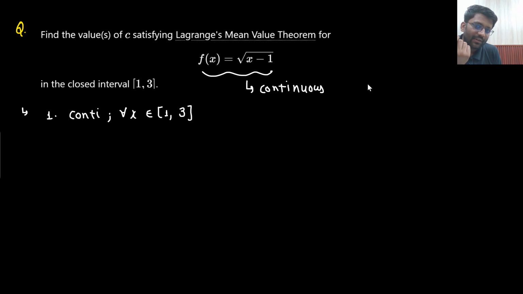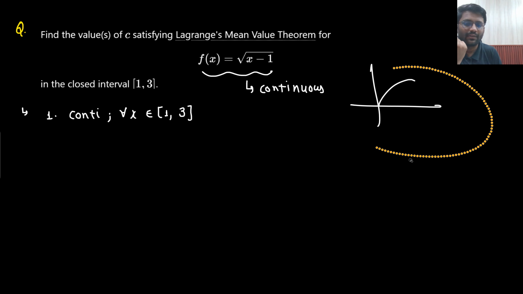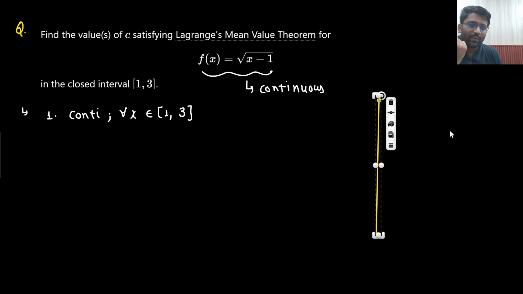Do you know the graph of under root x? Yes, sir. This is the graph of under root x. This is under root x minus 1. That's it, nothing else. At x equals 1, it will give the value 0, so the graph will go like this. Is it continuous? Let me draw the graph. Can you draw the graph of under root x minus 1?